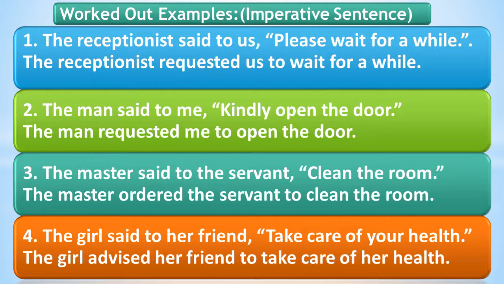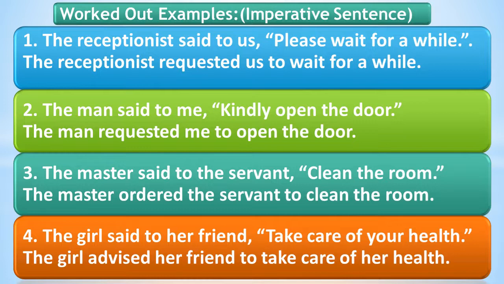What we have to do is that, depending on the sense of the imperative sentence, be it request, order or advice, the reporting verb changes in the indirect speech. Like in the first sentence, the receptionist said to us, please wait for a while. Please suggests request. So the reporting verb gets converted to requested.